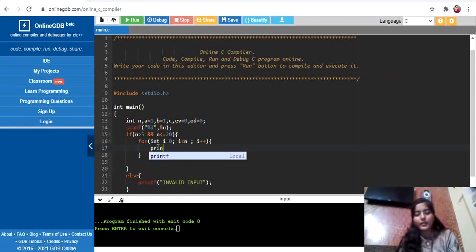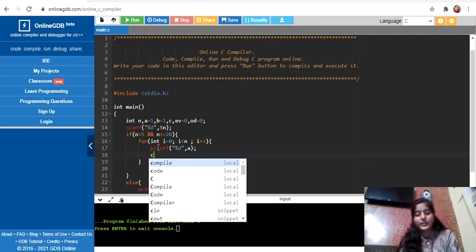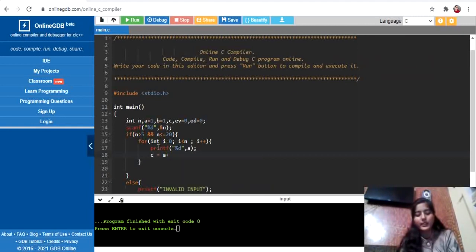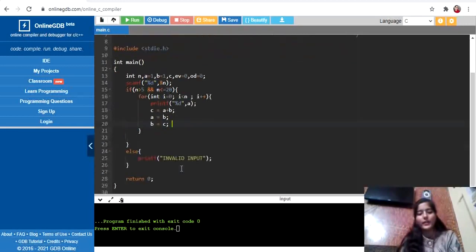First of all, I will print this a, right, and next I will do c equal to a plus b. So c will store the summation of two adjacent numbers. This was the approach for the Fibonacci series. Next I will swap the values, so whatever was stored in b is now stored in a, and inside b I will store the value of c. And then printing is done here, right?